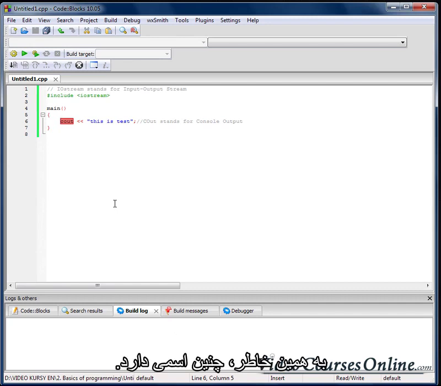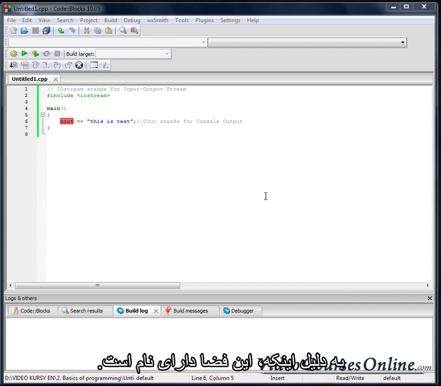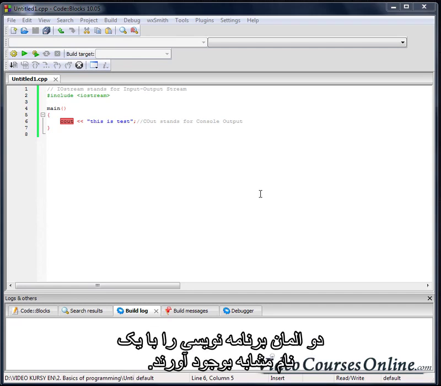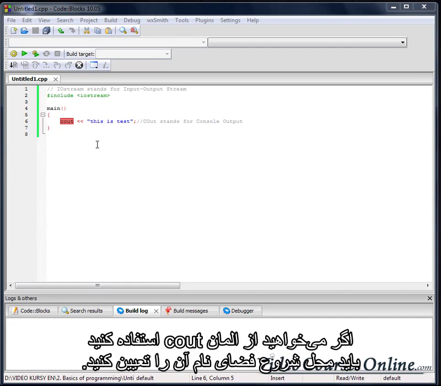That's why it's called a namespace: because it's a space which has a name. Namespaces are used in order to avoid situations where, for example, two programmers make two programming elements with the same names. If you want to use the cout element, we have to say from which namespace that element is.